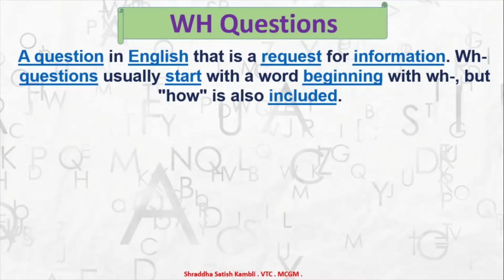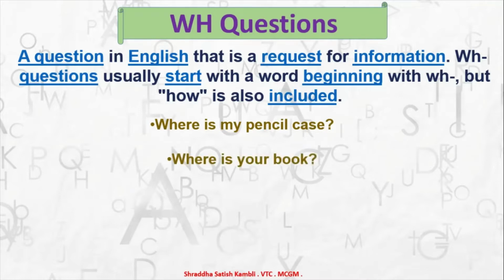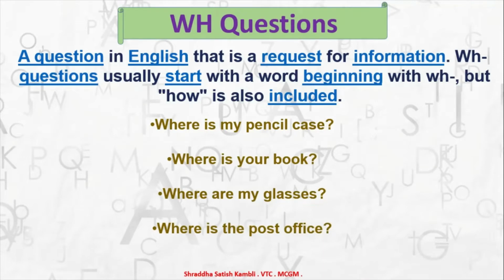Now let's look at a particular word and certain questions starting with that word. So I have picked the word where. See, where is my pencil case? It's a WH question. Why? Because it starts with the WH word where. Then I have where is your book? Then where are my glasses? Then where is the post office? Again I have a where. And finally I ask, where are you from? Again it has a where.